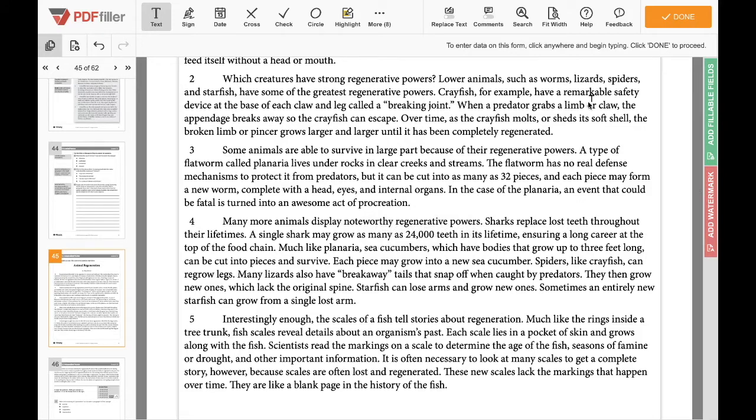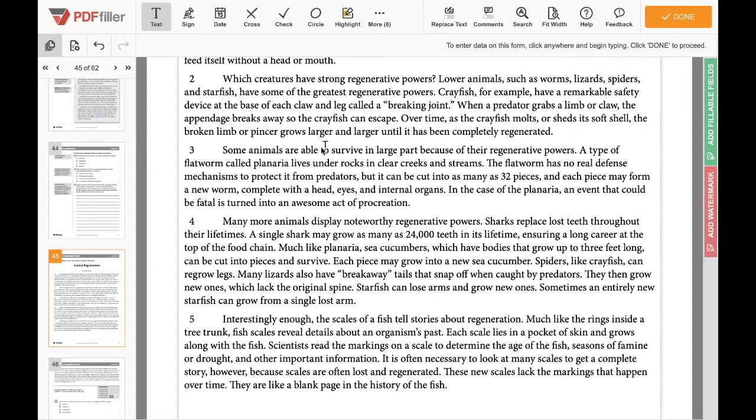So it says, which creatures have strong regenerative powers? Lower animals such as worms, lizards, spiders, and starfish have some of the greatest regenerative powers. Crayfish, for example, have a remarkable safety device at the base of each claw and leg called a breaking joint. So if we move down to 3, they're saying pretty much the same things in 2, 3, and 4.